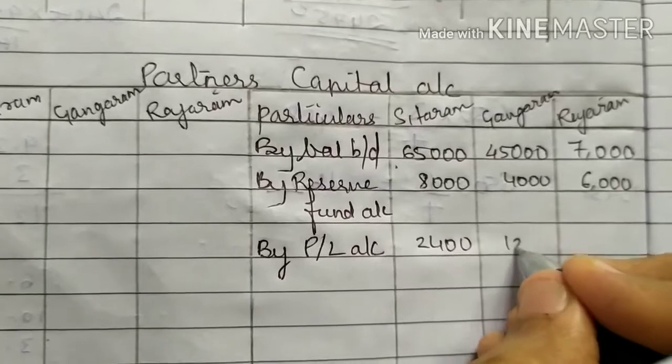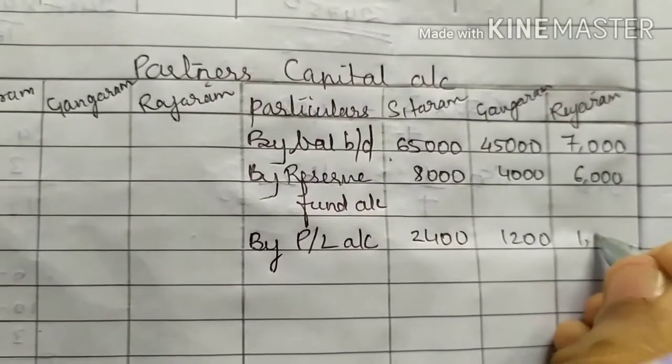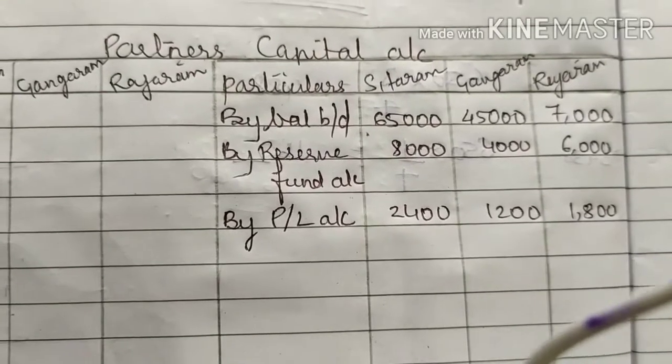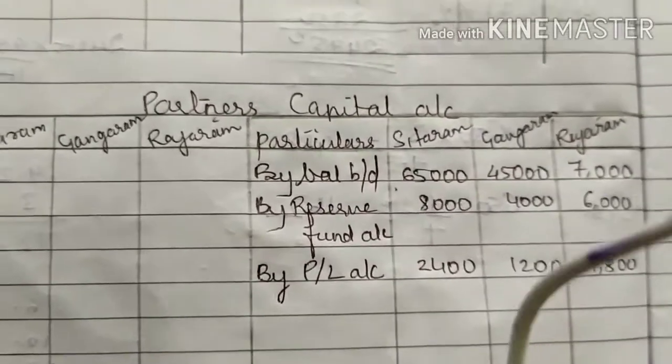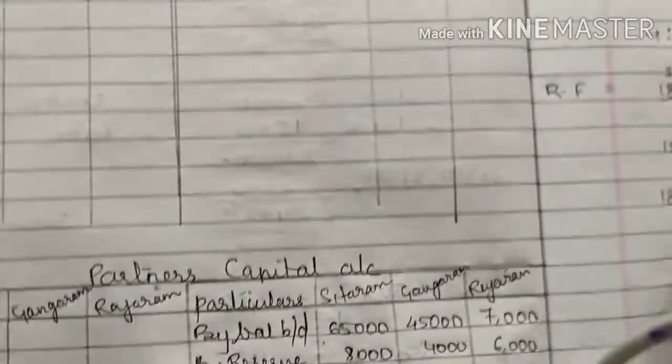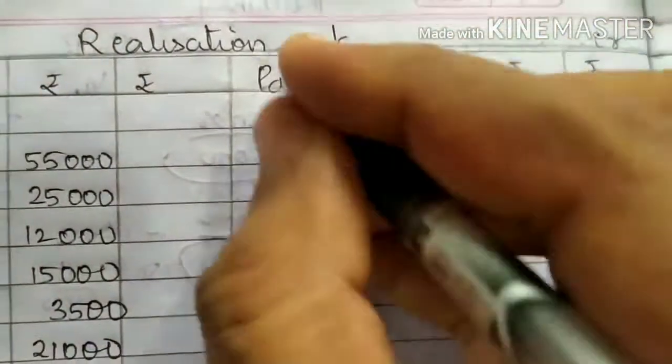2,400, 1,200, 1,800. Then loan from Tukaram. Now loan from Tukaram is an outside person. It is a kind of loan. It is an outside liability. Outside liability you will transfer in the realization account credit side